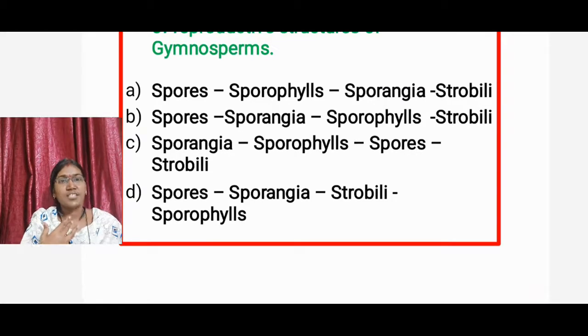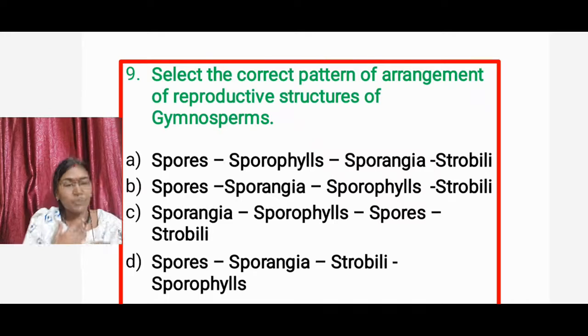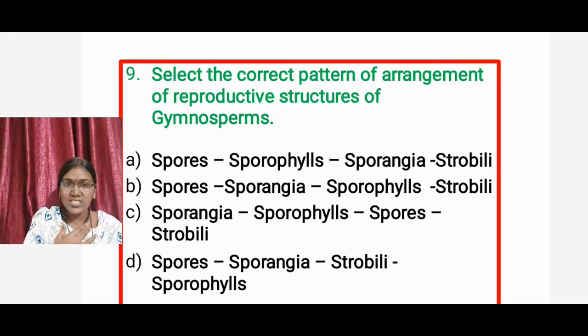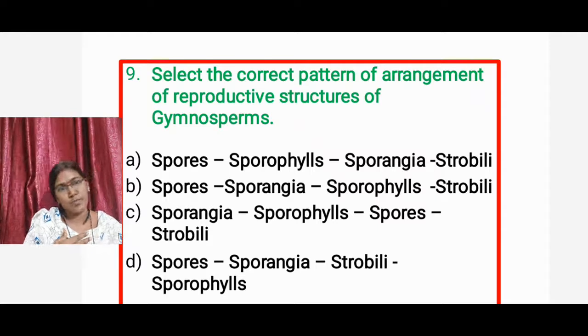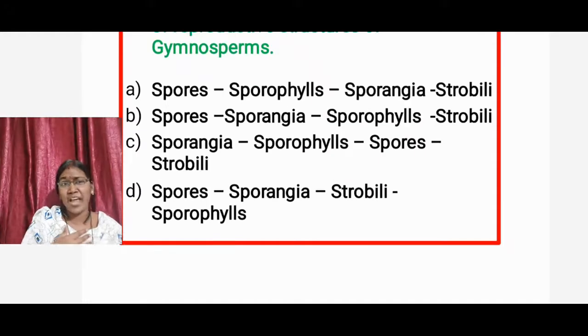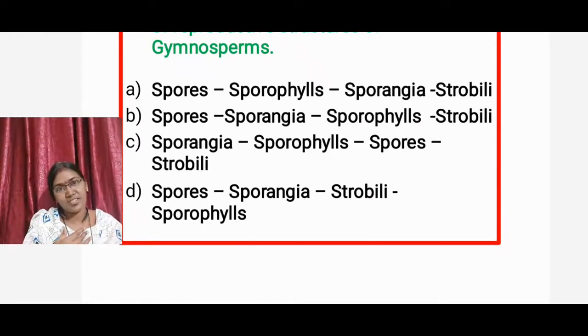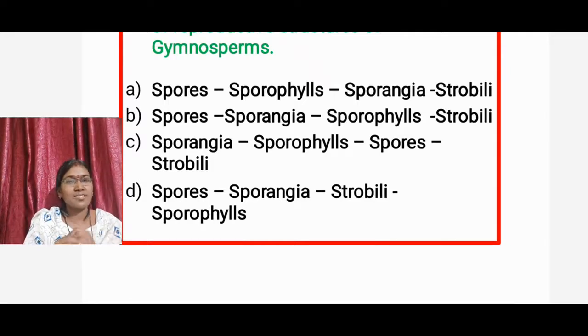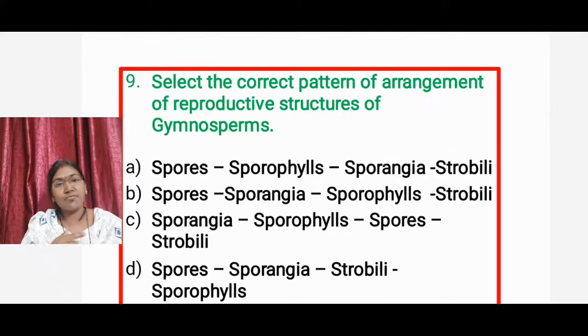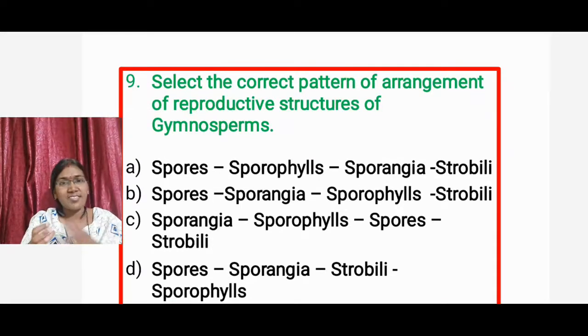Option A, spores, sporophylls, sporangia, strobili. Option B, spores, sporangia, sporophylls, strobili. Option C, sporangia, sporophylls, spores, strobili. Option D, spores, sporangia, strobili, sporophylls. A little bit of confusion is here, but don't be confused, because in this question the answer is the correct order of the reproductive structures.